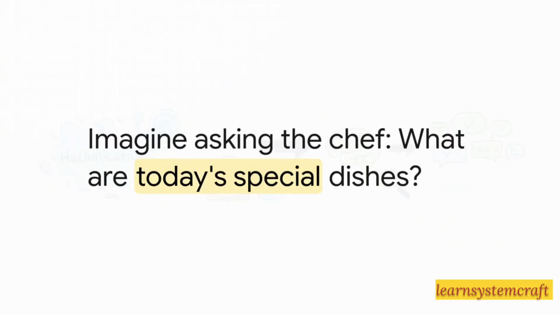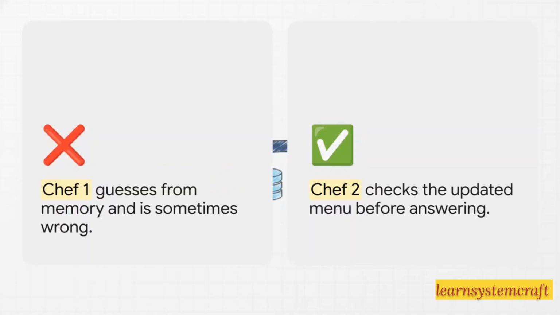I want you to picture yourself walking into a nice restaurant. You take a seat and you ask the chef, who in this story represents our AI like ChatGPT, you ask him, what are today's special dishes? Now imagine there are two very different types of chefs here. Chef number 1 represents AI without any outside help. When you ask him for the specials, he replies from memory only. He scratches his head and says, "Oh, I think today's special's pasta or maybe a burger, I'm not entirely sure." Sometimes he gets it right, but sometimes he is completely wrong.